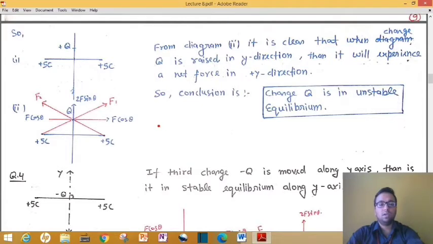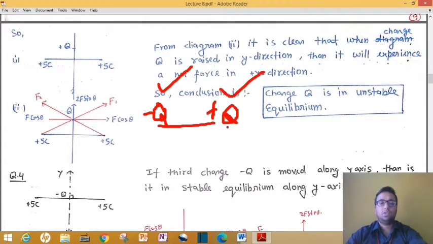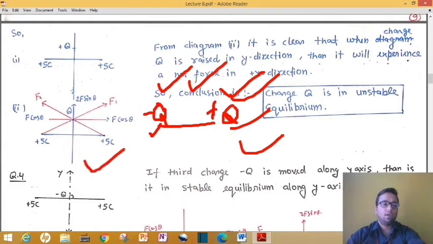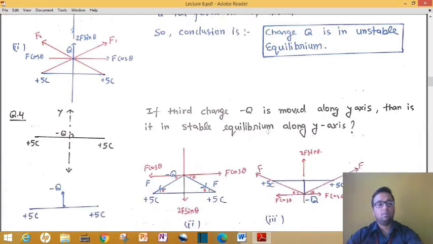There they have considered basically a dipole. There we have two charges, plus q and minus q. Basically I will tell you about the dipole in some time. In a dipole we have two equal charges, and these two charges are kept somewhere and some force is exerted on them. In such a question you have to tell whether the equilibrium of charges is stable or not. We will do such examples also, but here you can understand that if charges are kept in such a position, then it is easy for us to tell whether the charge is in stable or unstable equilibrium. Now move to the next problem.